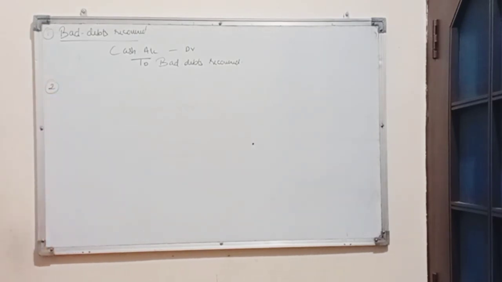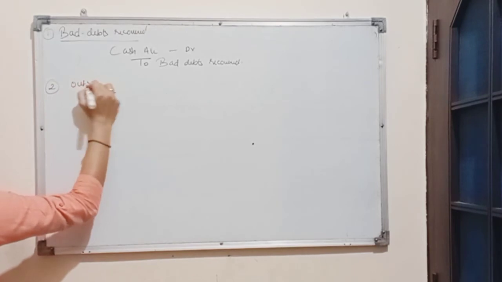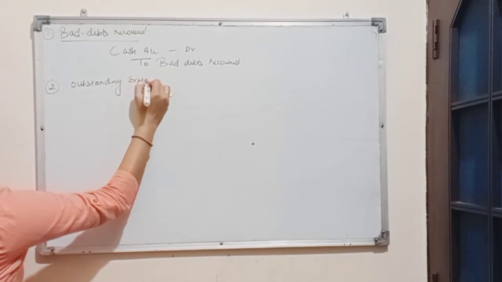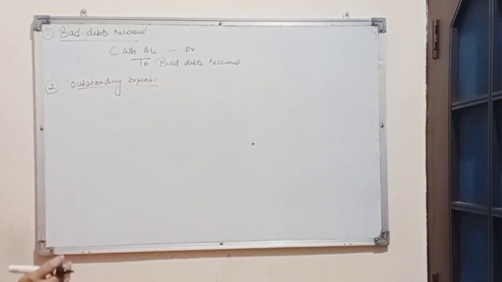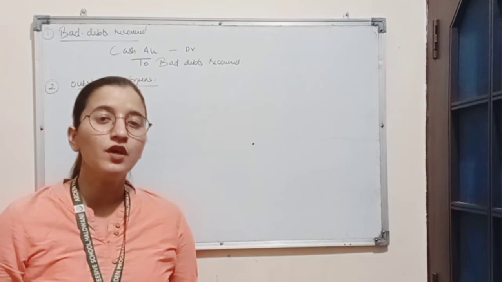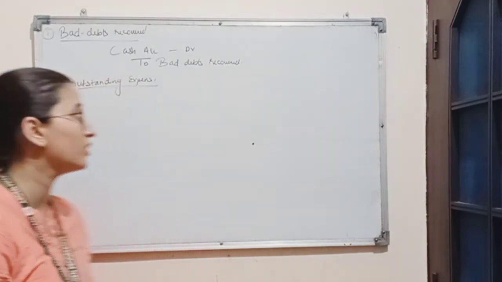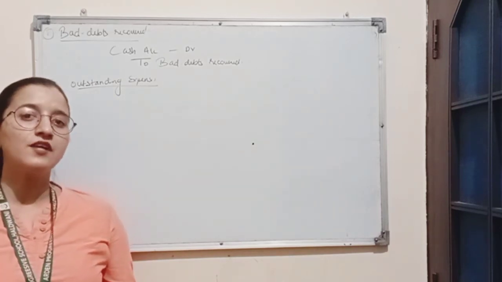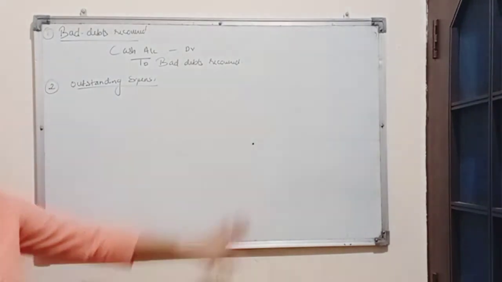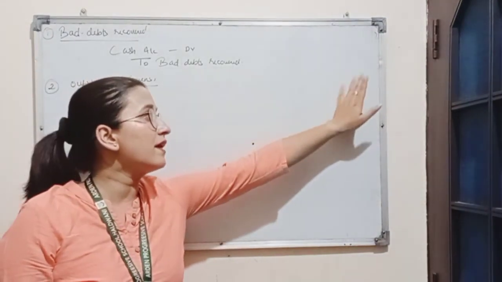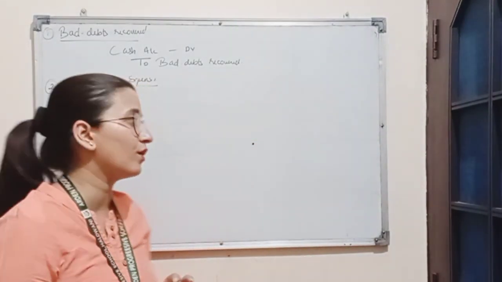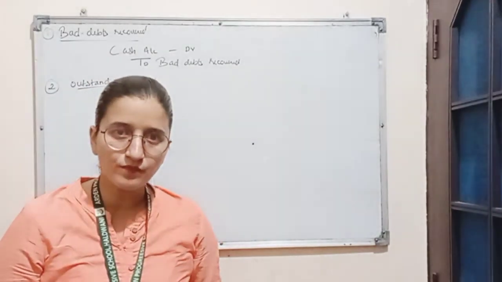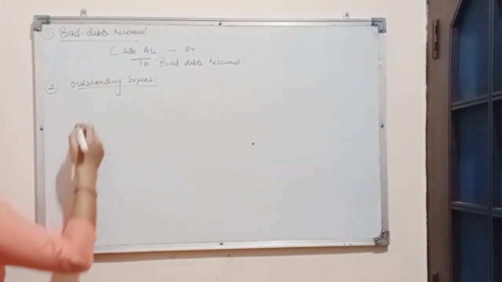Next entry can be based on outstanding expenses. Now we know outstanding means the amount which is due to be paid in future. So here, for example, if the salary is outstanding, the firm has to pay the salary to the employee. The firm has paid 11 months salary to the employee. Remaining 1 month is the outstanding salary for the employee. So we know that amount of outstanding salary is to be paid in future. So that salary will be treated as expense only.